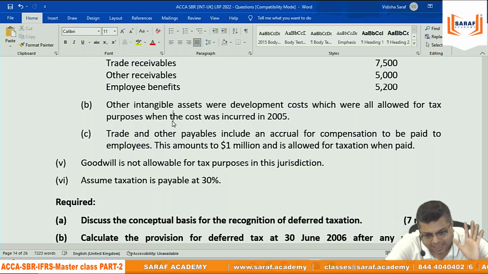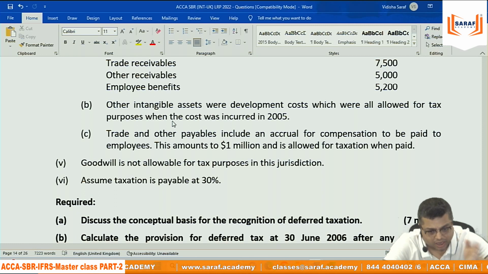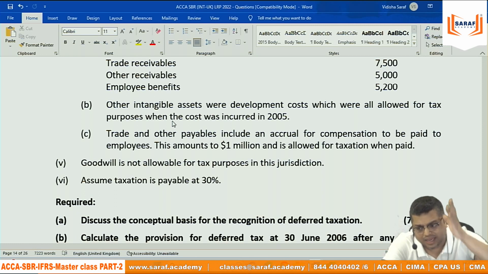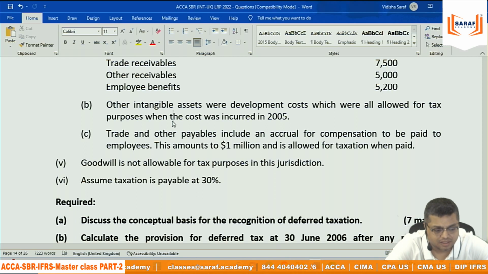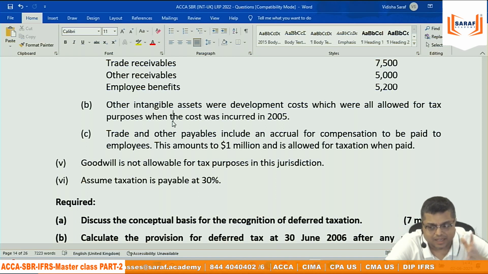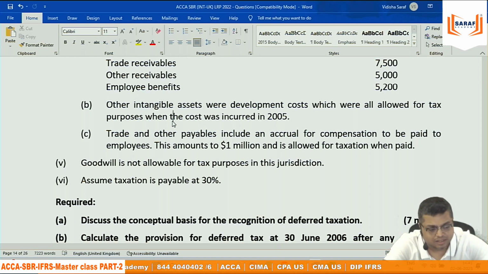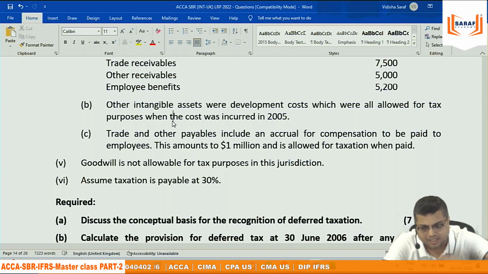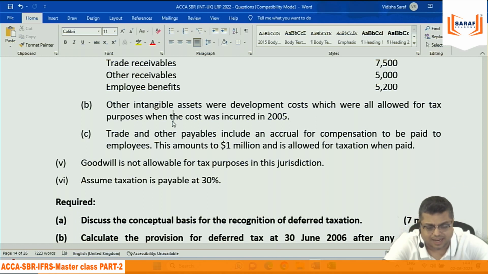Because in the tax, it is treated as expense. So on entire 5,000, there will be deferred tax liability. In the Income Tax Act, development is not asset. It's an expense. But in the books of accounts, IAS 38, development expenditures are capitalized. So you have recorded this as an asset. But in Income Tax Act, tax base value is 0. So 5,000 minus 0. On entire 5,000, there will be deferred tax liability.